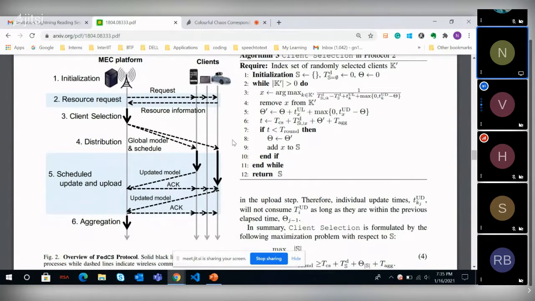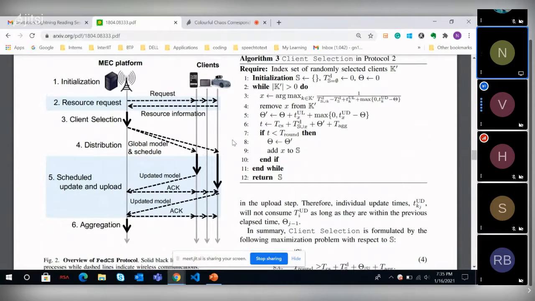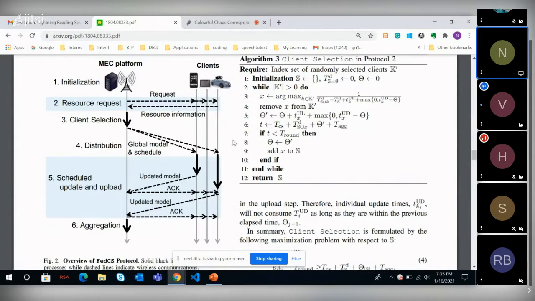Similarly, selecting one candidate out of all at one point would be just the computation that happens on the server, which would take negligible time. Got it. So that first part of the equation is why you said it is negligible, which is why they're considering only the max of 0, comma, update time. Yes. So they'll be selecting the clients with the minimum update time. Got it. Okay. Now I'm up to date with what the conversation is. Cool.